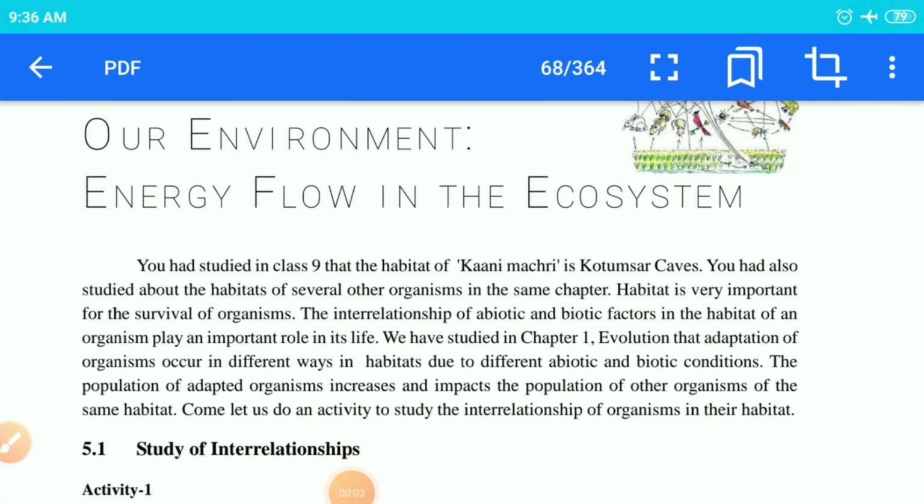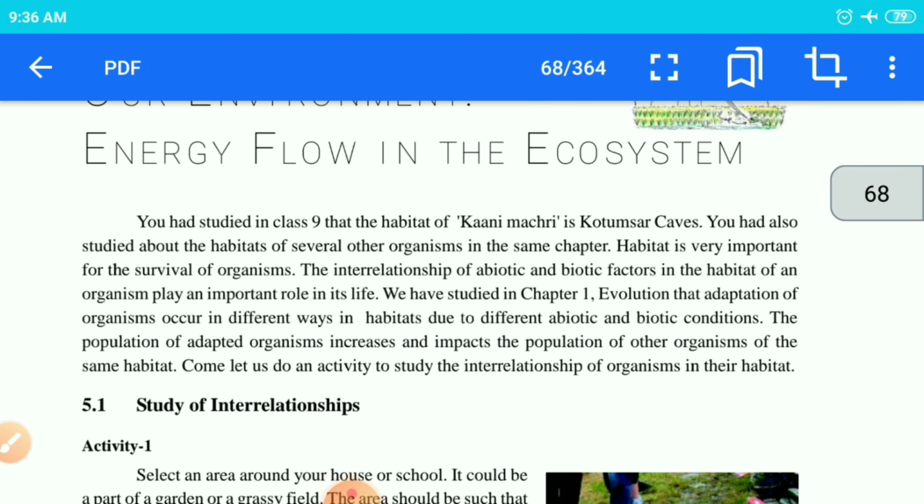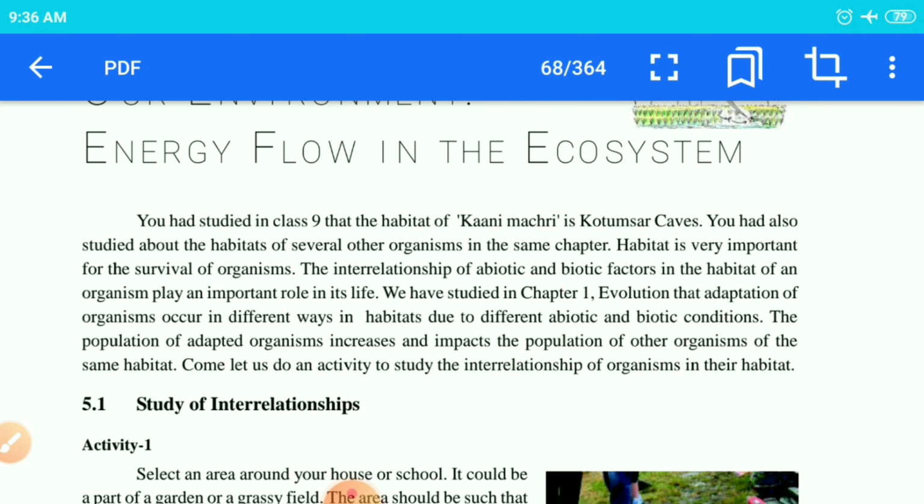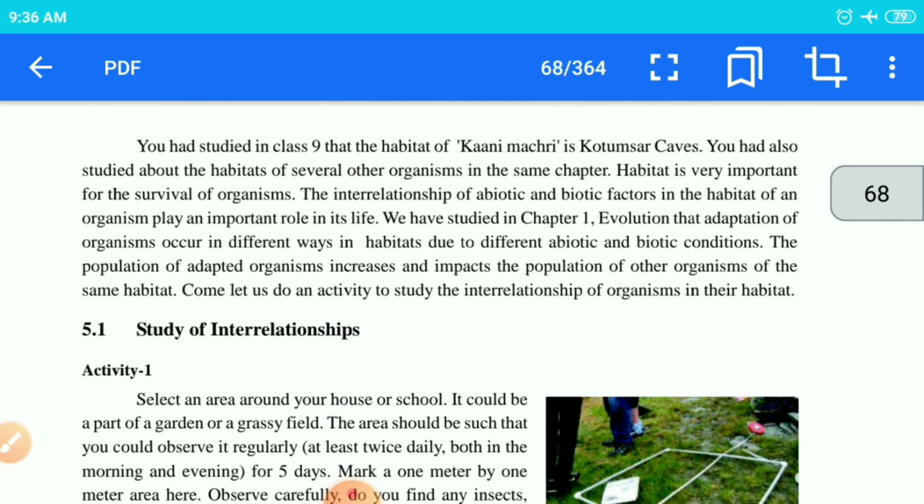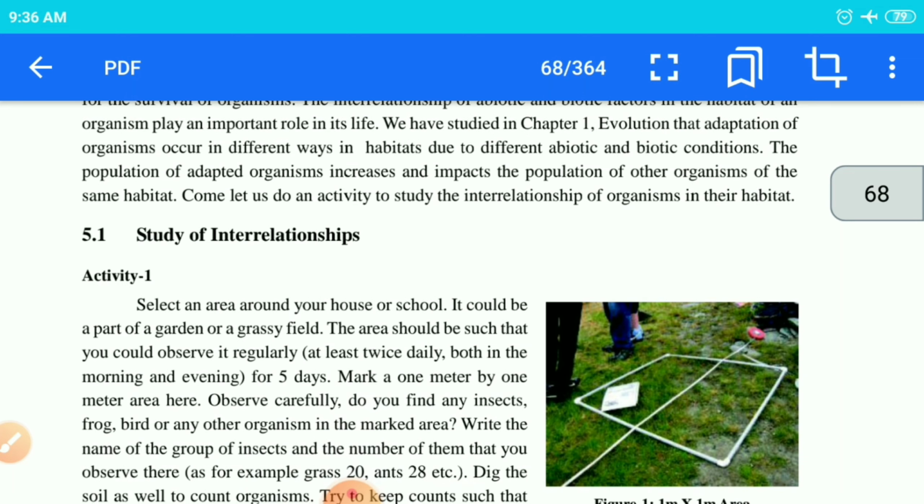Today we are going to continue our next chapter, that is our environment. As you know, our environment includes the ecosystem. Okay, children, what is an ecosystem? Ecosystem means the surroundings near us, where both living and non-living factors are included. They show the interrelationship between the organisms. We will study the interrelationship between both living and non-living factors.